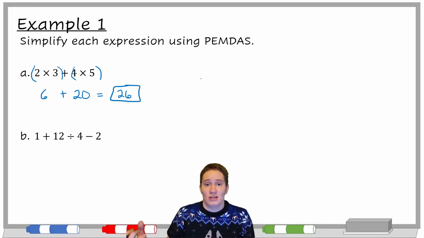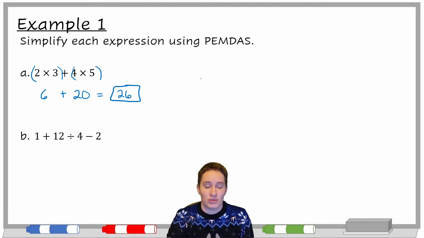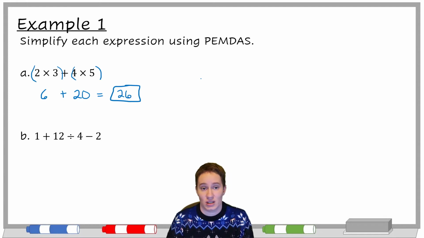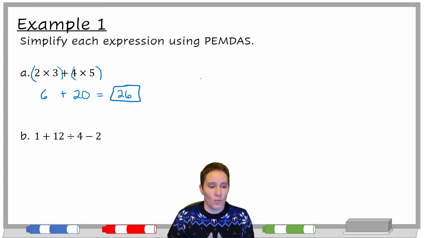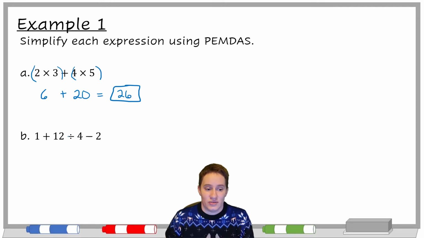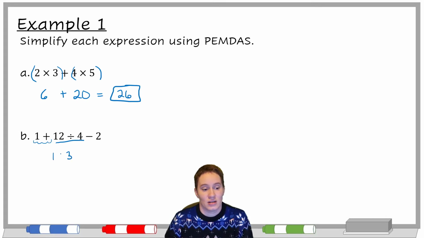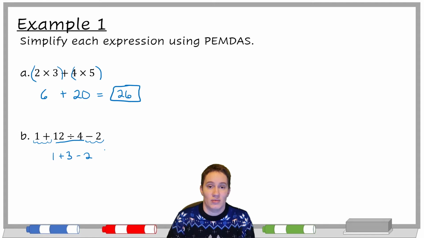Okay, so that's the process we go through. We say, okay, we've got multiplication, that needs to happen before addition. So doing 3 plus 4 was not the correct way to go there. Let's look at B. 1 plus 12 divided by 4 minus 2. We've got addition, division, and subtraction. So we've got to think, what is supposed to come first? Well, division is supposed to happen before addition or subtraction. So we should be doing 12 divided by 4, which is 3. Then we drop everything else down. We've got 1 plus, and then we've got minus 2. And now we're going to do 1 plus 3 minus 2.